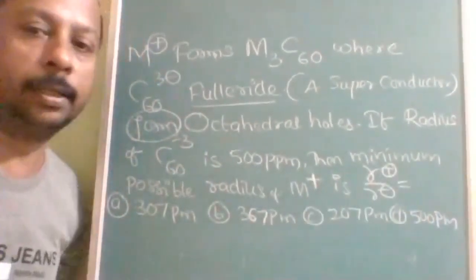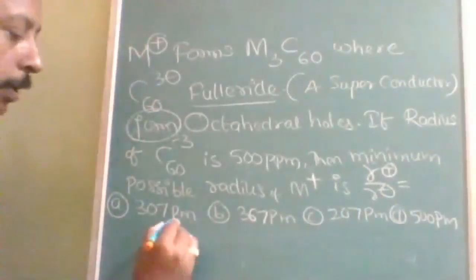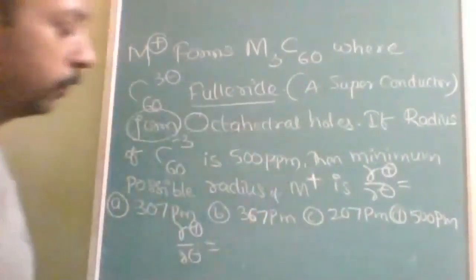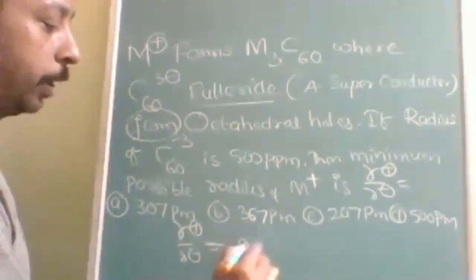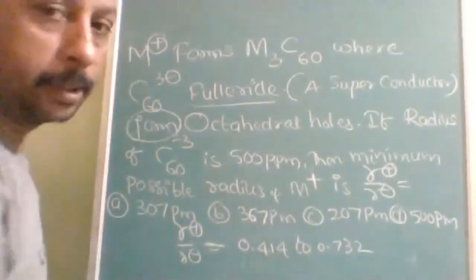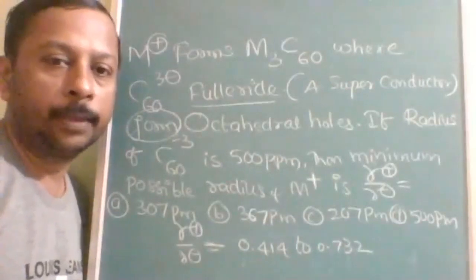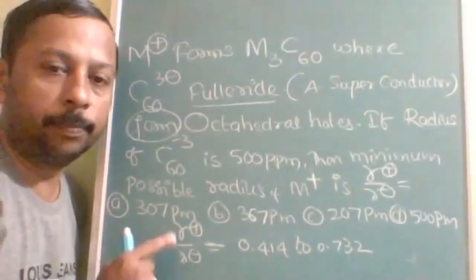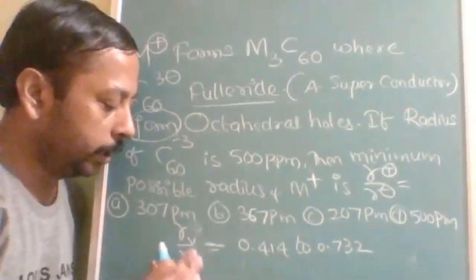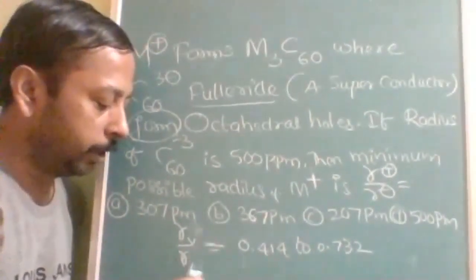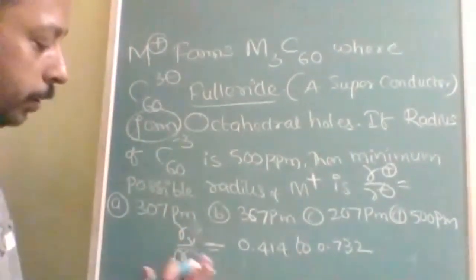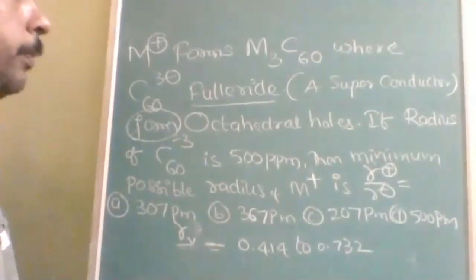Octahedral voids formed, that means you will take 0.414 to 0.732. This is the range permitted for the radius ratio of R positive upon R negative. You can take this as a void and this as a lattice point. Here the lattice is formed by this one. And here I will substitute the radius, given as 500.